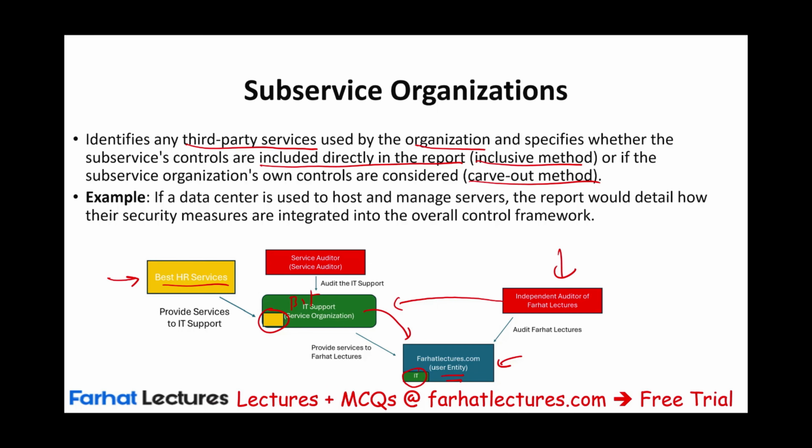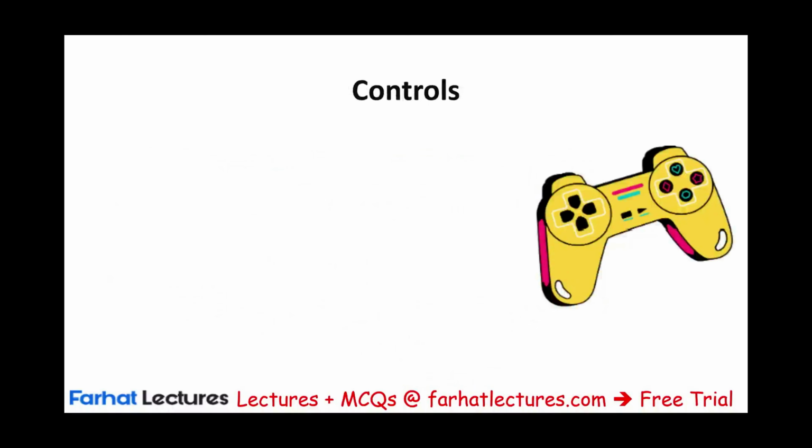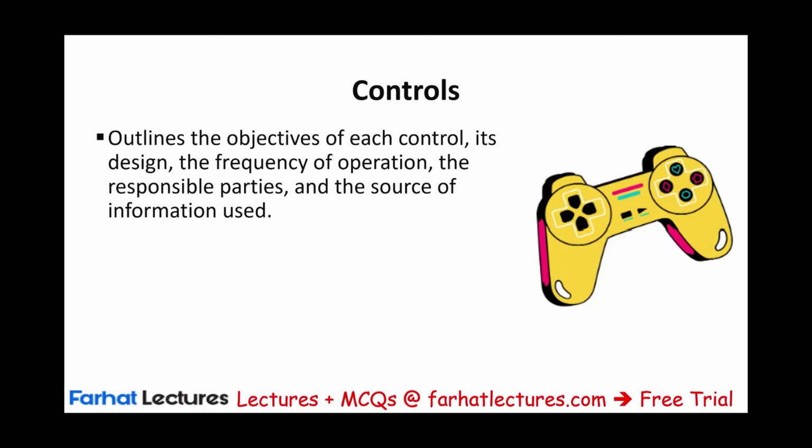Now, if a data center, for example, is used to host managed servers, the report will detail how their security measures are integrated in the overall control framework. Again, we'll talk about the subservice companies later on, but if they exist, we need to discuss them. Controls, of course, we need to talk about controls. SOC is all about controls, right? Outline the objectives of each control, its design, the frequency of operation, the responsible parties, and the source of information used. This is part of the description.